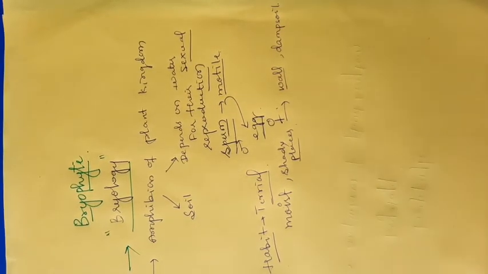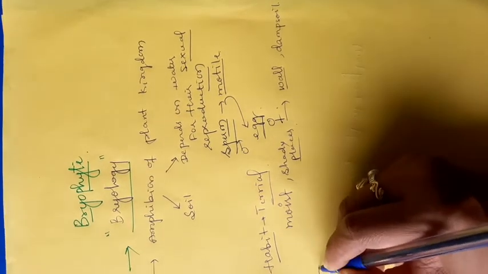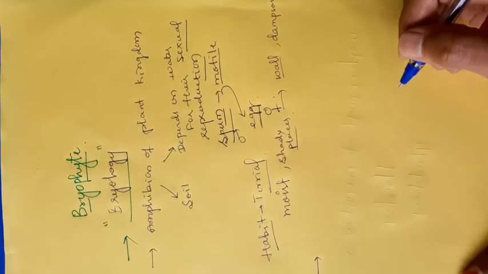Okay. Here the main point is the bryophytes are terrestrial but they require water for sexual reproduction. That is why usually the bryophytes are found in moist areas or shady areas. Some of the bryophytes are aquatic. Okay. Next, the bryophyte plant body is thallus.